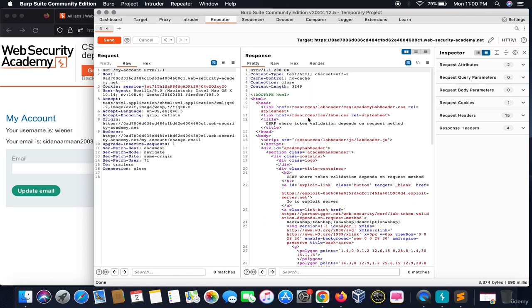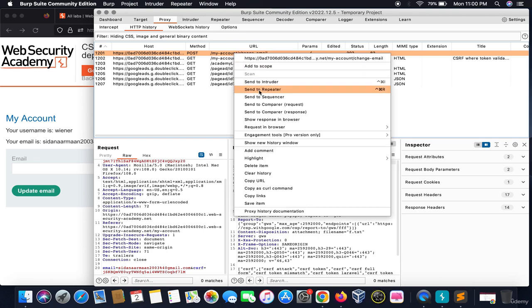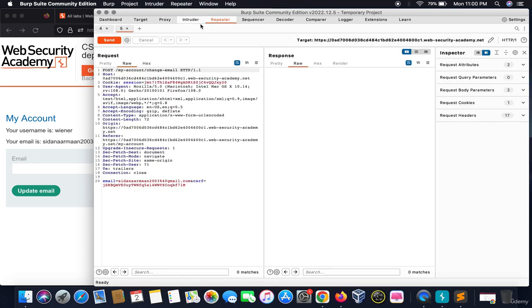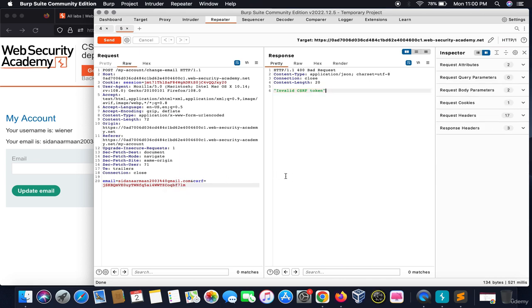The username remains the same. Now I will tell you how we can test this. Let's go to the HTTP history again. The same token can't be used twice, so I would try to make some change to this token, and on clicking send it gives me an error which says invalid CSRF token. We know that a particular CSRF token belongs to a particular account. We don't know the CSRF token of our victim account. Without this token, the website won't update anything on the victim side.